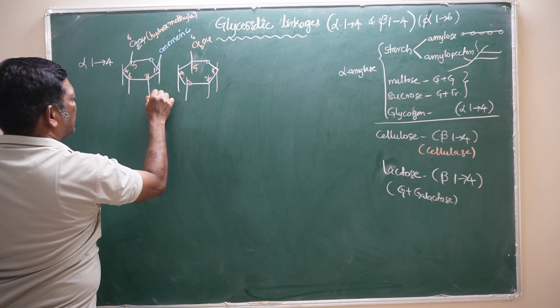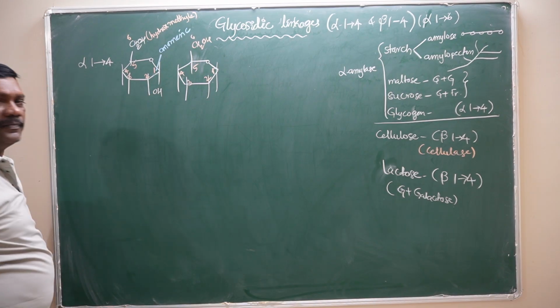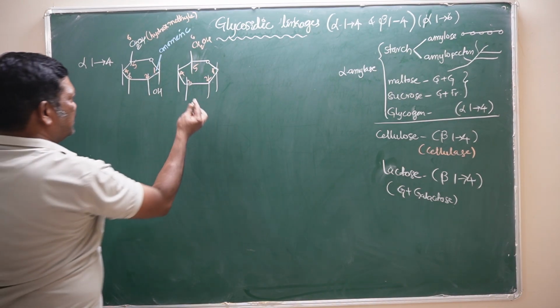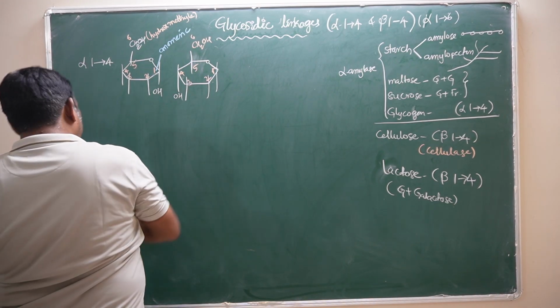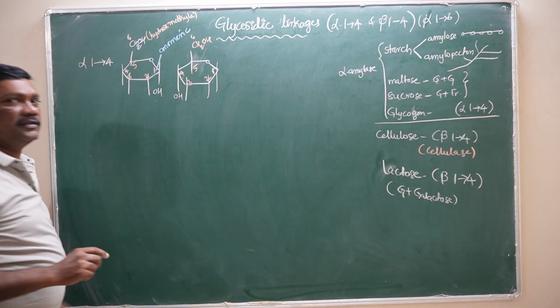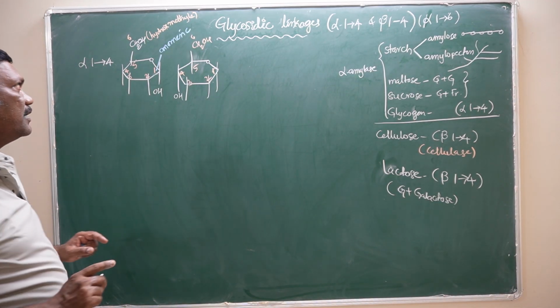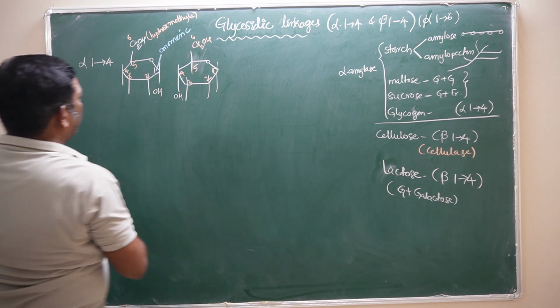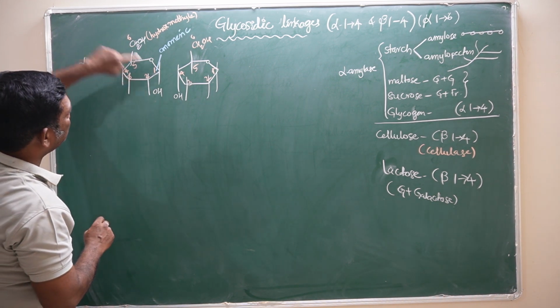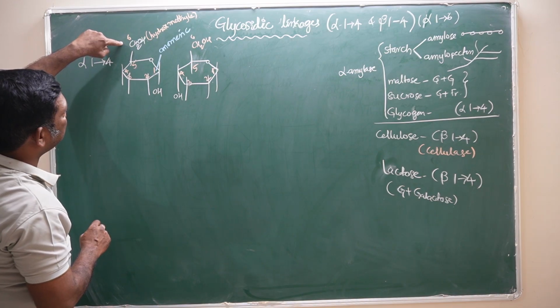Now you can see this is the hydroxyl group in the first sugar. In the neighboring sugar, this is the hydroxyl group. In between these two hydroxyl groups, the covalent bond, or glycosidic bond, is forming. Where is the hydroxyl group relative to the hydroxymethyl group?